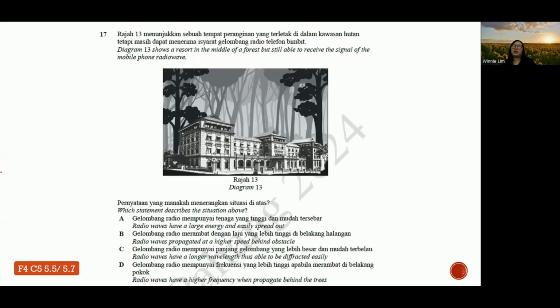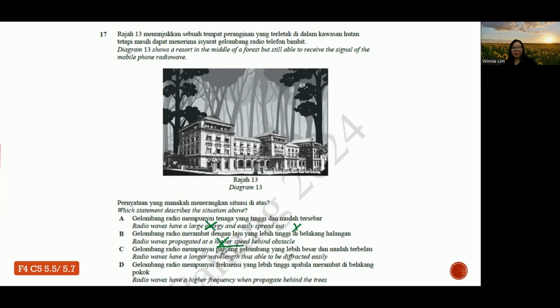If you want diffraction to be obvious, we always relate it to wavelength. Wavelength must be big. B, radio waves propagate at higher speed behind obstacles, also not correct, because they are electromagnetic waves and generally travel at the same speed, the speed of light.